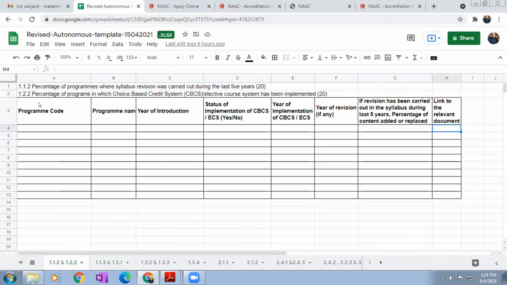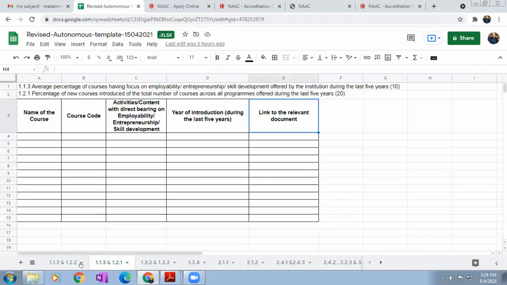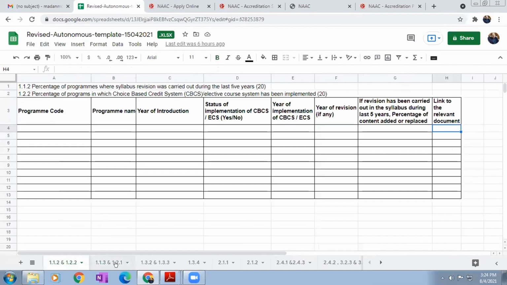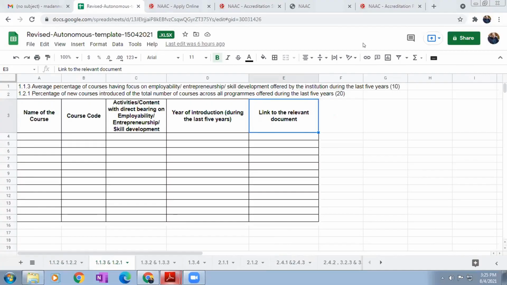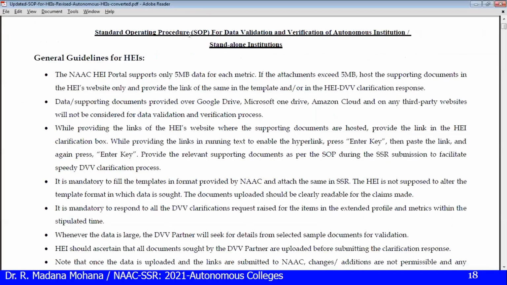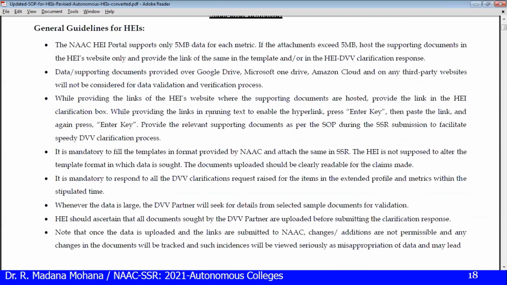Another important point: as per these data templates, if you are collecting data, what type of data do you have to collect, and how to check that? For that, you can use the SOP, the standard operating procedure, which I already mentioned. For every manual, separate SOPs are there. This is the SOP for data validation and verification for autonomous colleges. For UG/PG affiliated or constituent colleges, a separate manual is there. For universities, a separate manual is there, based on those key indicators and metrics. This SOP for criteria-wise metrics is only for quantitative.